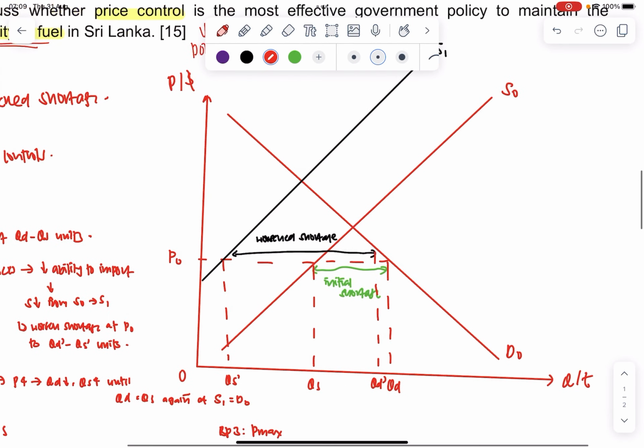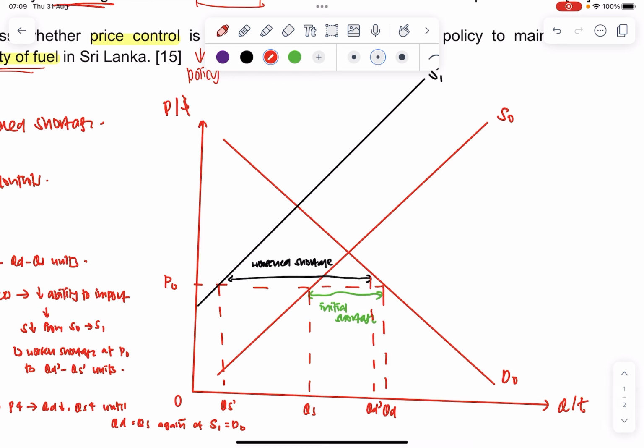So when I draw Pmax, I will actually modify my diagram a bit. You can see here that by right, the price and quantity should go under here. So I'll write maybe here is Q1 and then here is P1. By right, it should go under here. But because of the Pmax that is set by the government, let's say it's set between here, basically any point between P0 and P1 works.